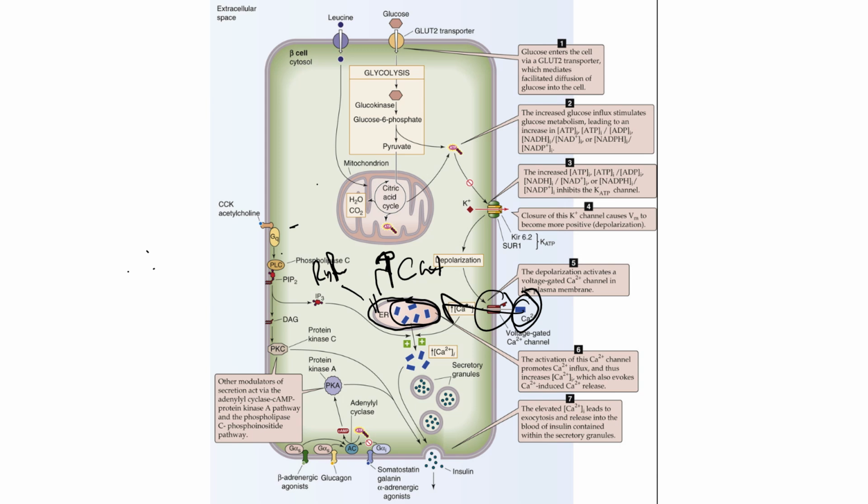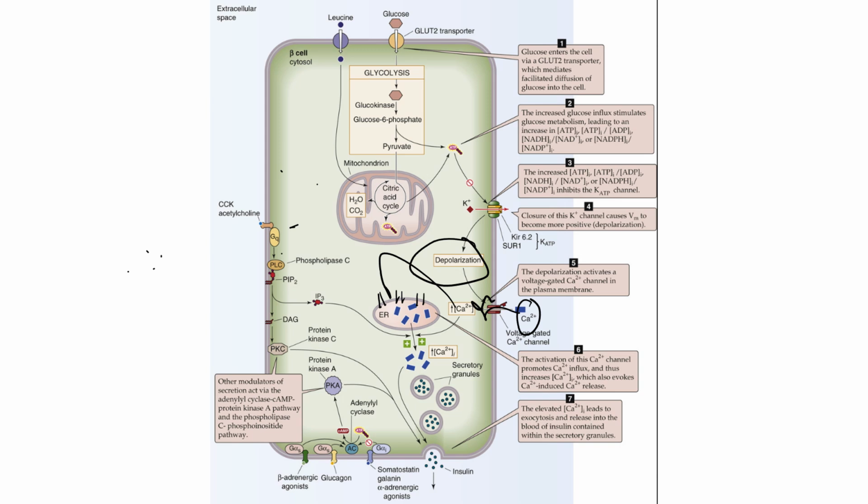And what happens is when these ryanodine receptors, these channels, open up, calcium is able to leave the endoplasmic reticulum into the intracellular fluid of the pancreatic beta cell. So again, what's really accomplished here through this influx of calcium through these voltage-gated calcium channels due to depolarization of the pancreatic beta cell is calcium-induced calcium release of the endoplasmic reticulum.